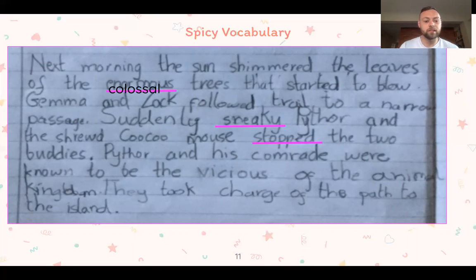Colossal. Suddenly, sneaky python. So I said, okay, maybe you can change the word sneaky. Look what I found. Devious. Devious python. And then the last one. Cuckoo Mouse stopped the two buddies. Better word for stop. Barricaded. Means they kind of blocked them and they stopped them and barricaded. So by using the dictionary app, I've upgraded my spicy vocabulary.